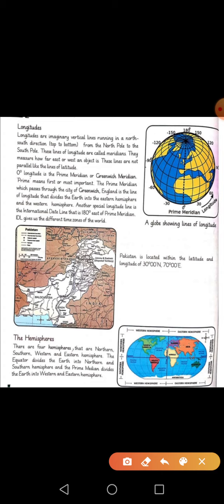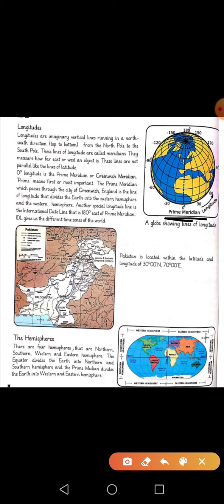0 degree longitude is the prime meridian. Please look at the 0 degree. Here it is, this one. This line, the dotted line, is called the prime meridian. If you look at it carefully, you will see it is running exactly through the center of the earth. And it is dividing the earth into two equal parts, just like the equator that was dividing the earth into northern and southern hemisphere. The prime meridian is dividing our earth into east and west.